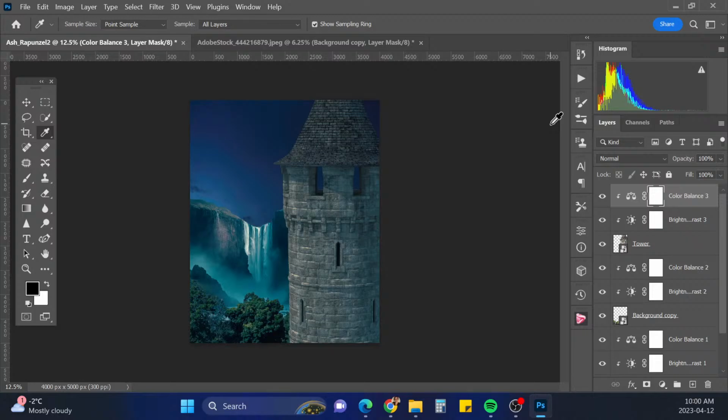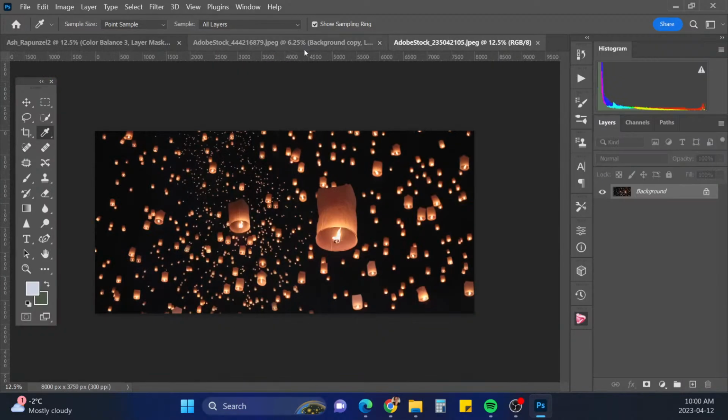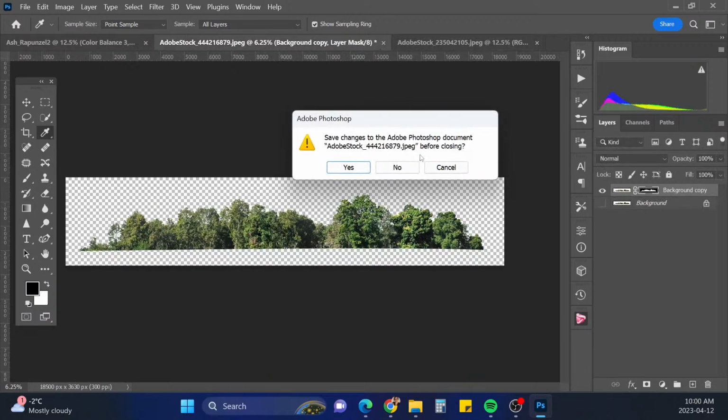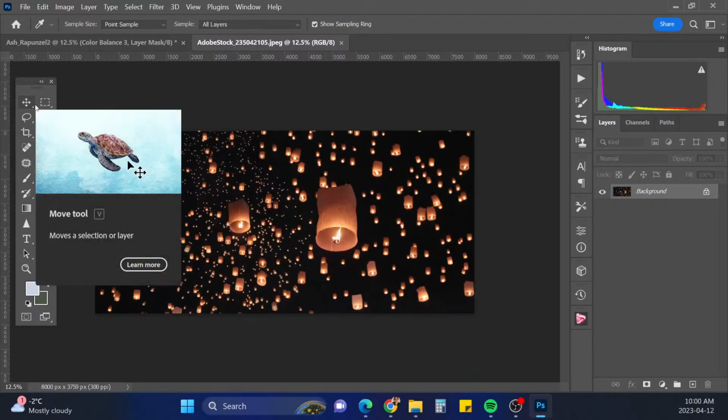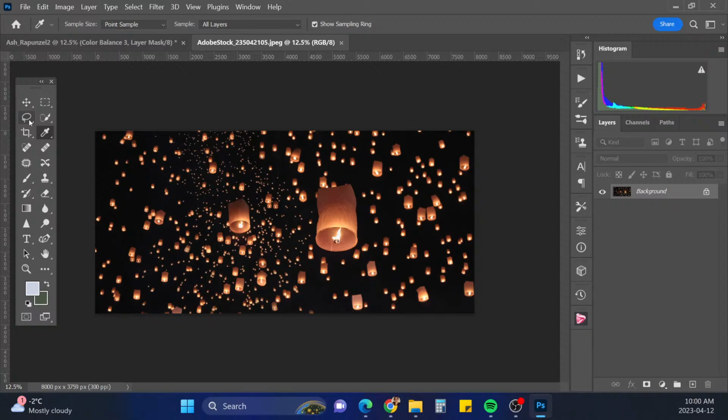So we're gonna add some of the lanterns in. I think I'm going to select out some. Let me just close up these trees here. All right, so what I'm gonna do with the lanterns is take my lasso tool and select some of them.